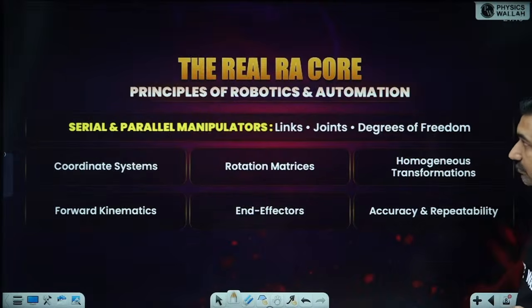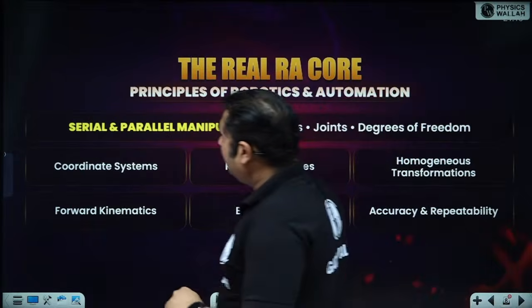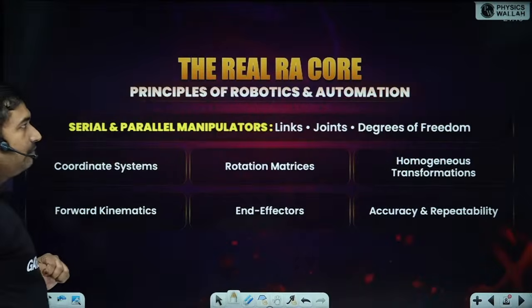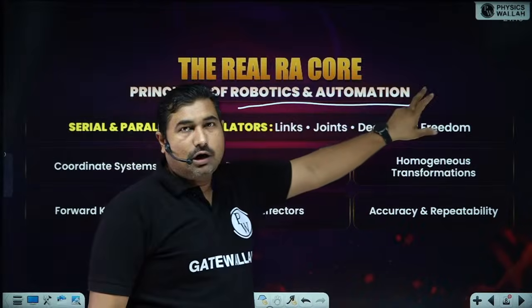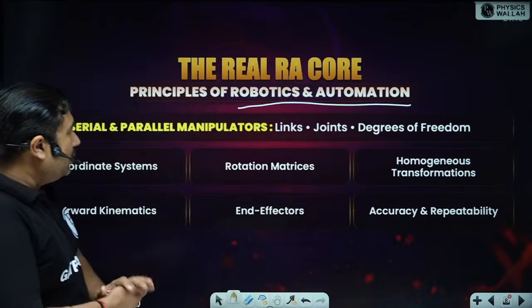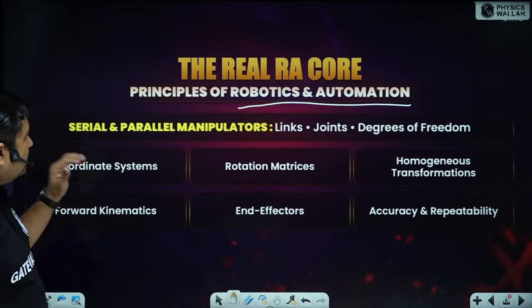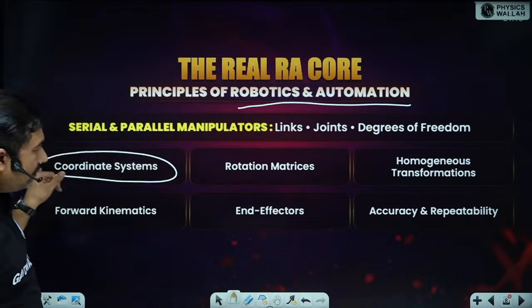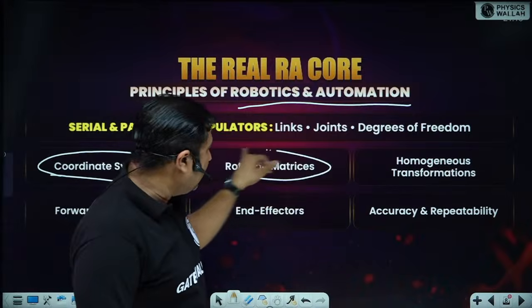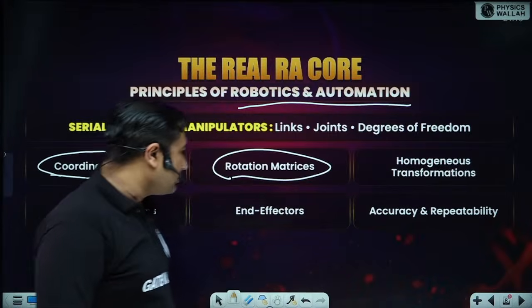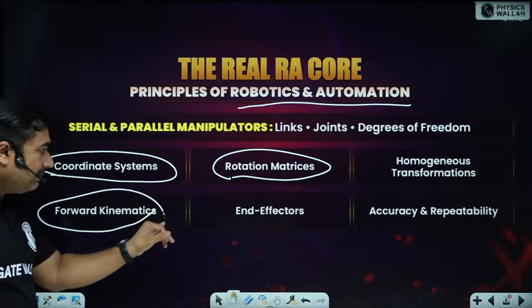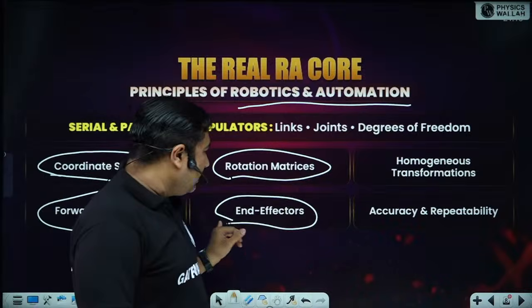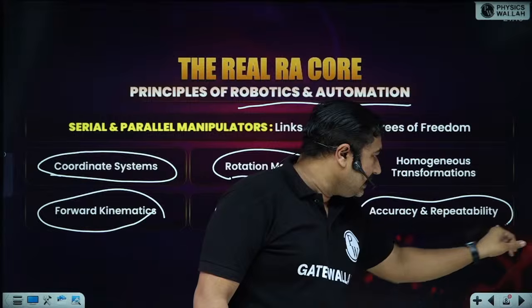Okay. Now come to the core of the RA, that is robotics and automation. So if you talk about robotics and automation, then mostly your coordinate systems are important: rotational matrices, homogeneous transformations, forward kinematics, end effectors, and accuracy and repeatability.